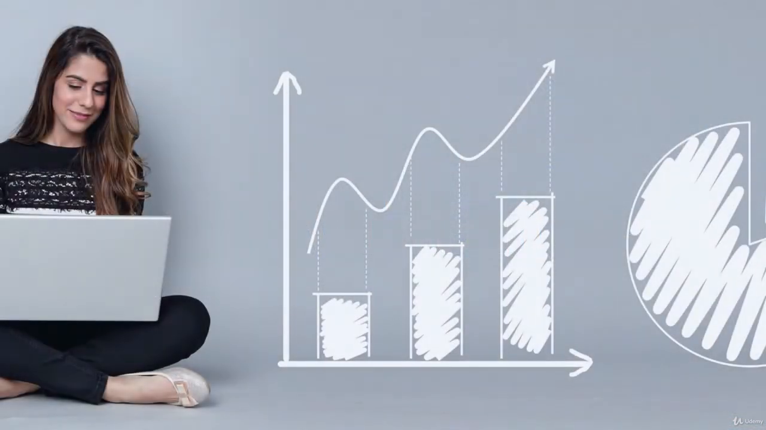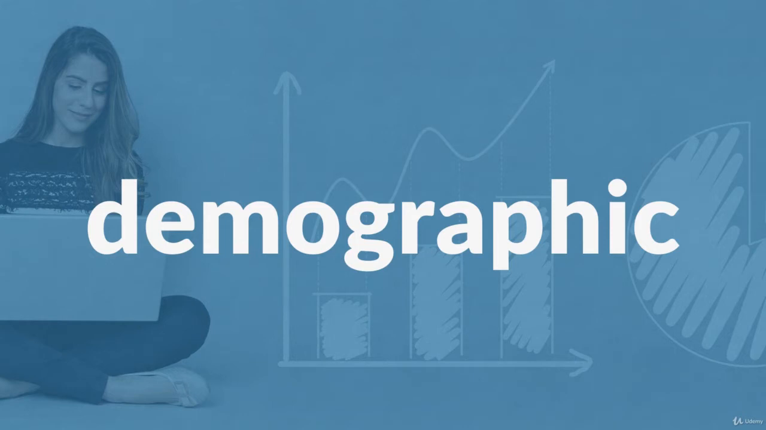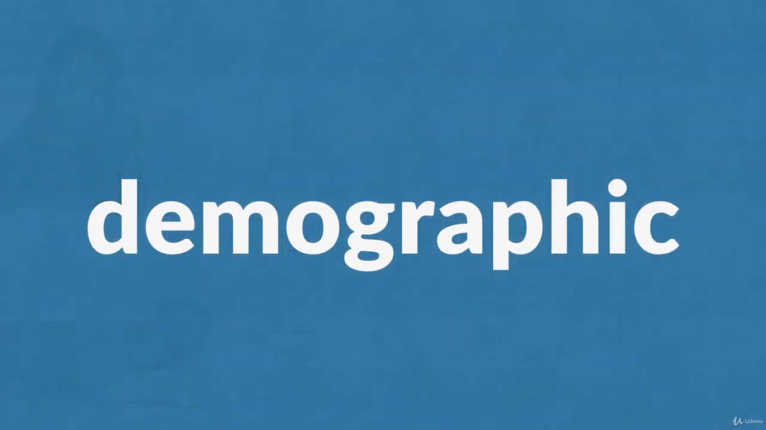The next word is demographic. Demographic. This means something that relates to the study of population, in particular the changes in the numbers of births, deaths, marriages, and also disease in a community, in a population over a period of time. So it's to do with statistics. And it can be used as an adjective or a noun.